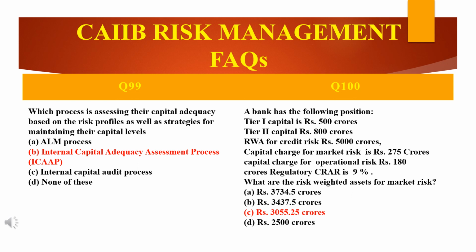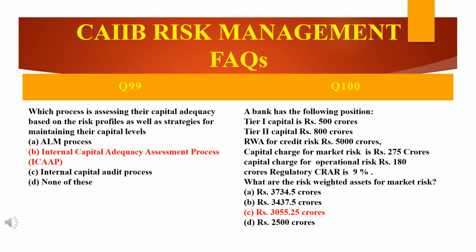There are 4 options: ALM process; second, ICAAP, Internal Capital Adequacy Assessment Process; third, Internal Capital Audit Process; and fourth, none of the above. The answer is the second option, B, Internal Capital Adequacy Assessment Process.